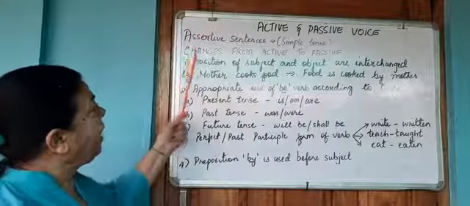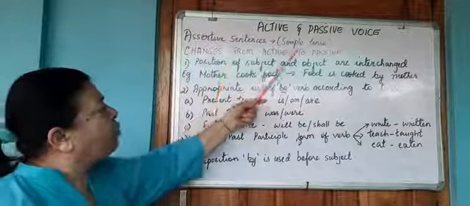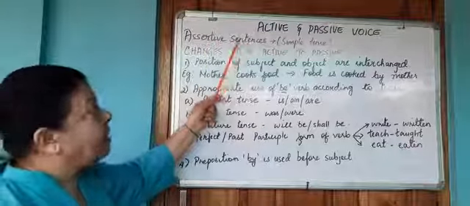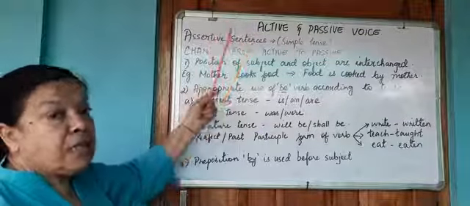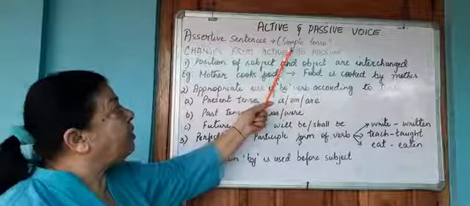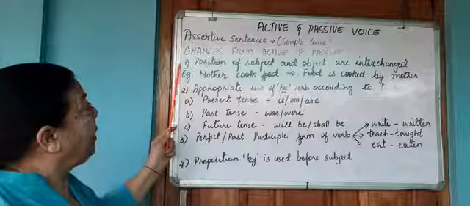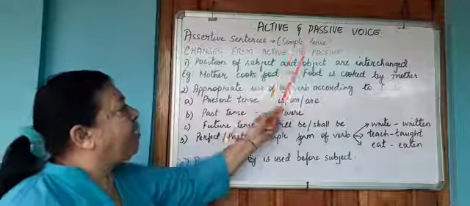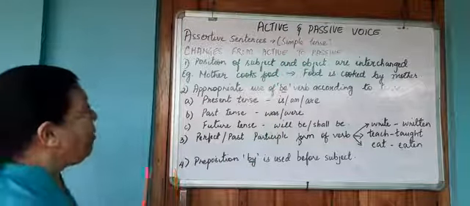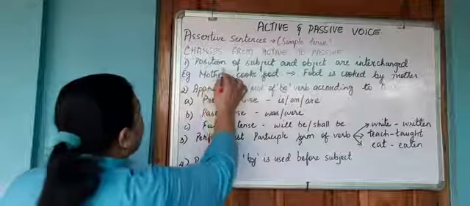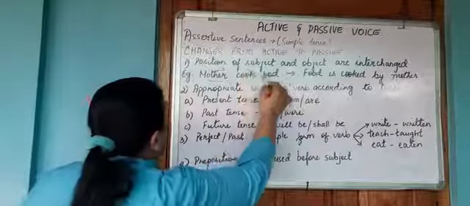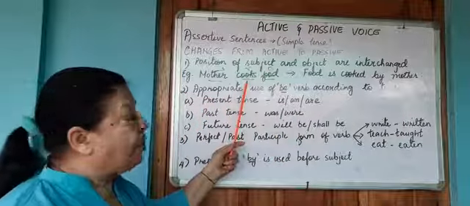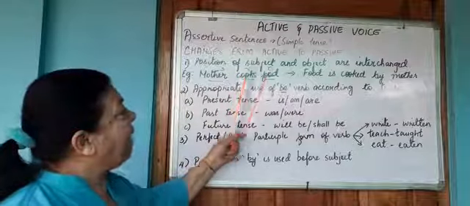Now let's see how we are going to change from active to passive. We will concentrate only on assertive sentences. Assertive sentences are also known as statements, and we will keep only to the simple tense. Now, the first point is that the position of the subject and the object are interchanged. For example, mother over here is the subject, cooks is my verb, food is my object. Remember, I told you about transitive verbs. So therefore, cooks is a transitive verb having an object.